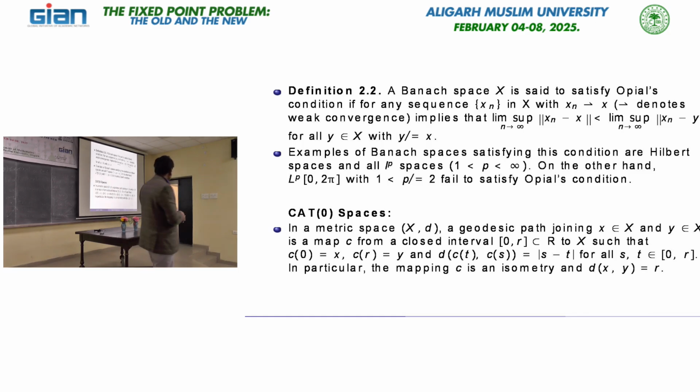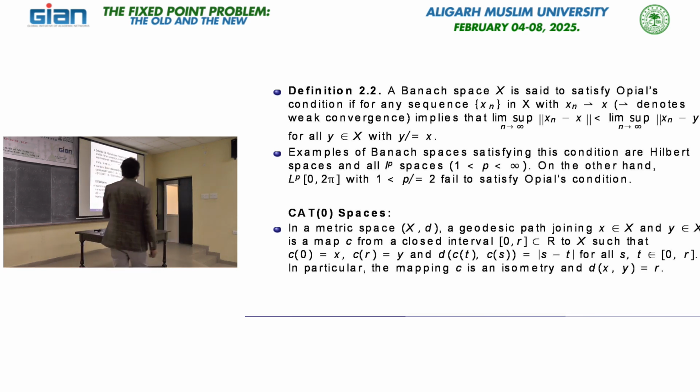Okay. So, now I come to something a little bit different, CAT(0) spaces. So, what are CAT(0) spaces? A CAT(0) space is basically a geodesic space, meaning if we have two points, then we can join them by some geodesic. First of all we have a metric space with metric d, and then we define a geodesic path joining two points x and y as a map. So, what is a geodesic? It is basically a continuous map between the two points.